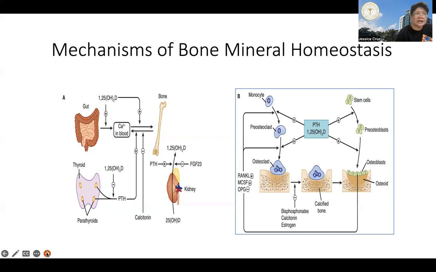And PTH and calcitriol both stimulate the expression of RANKL by the bone cells.